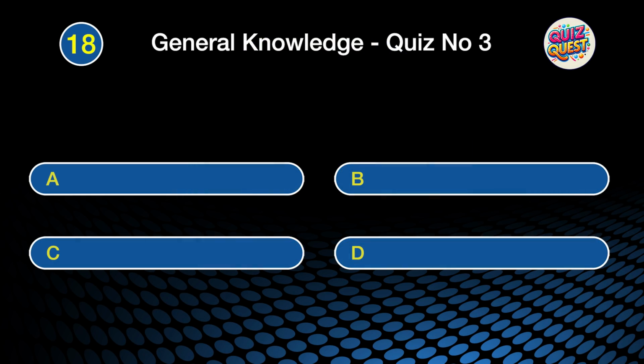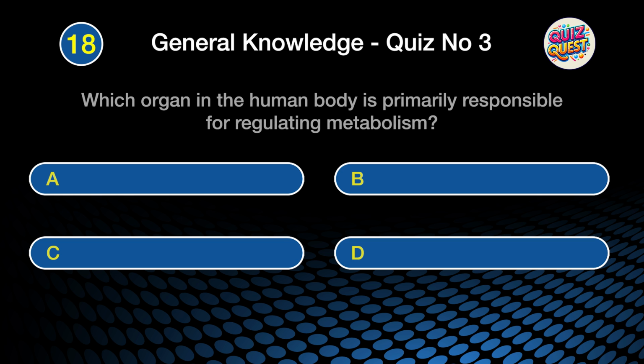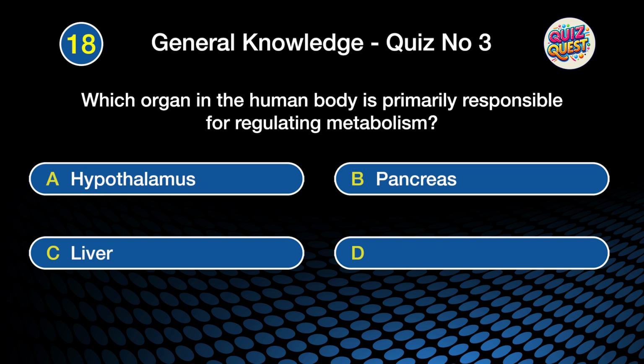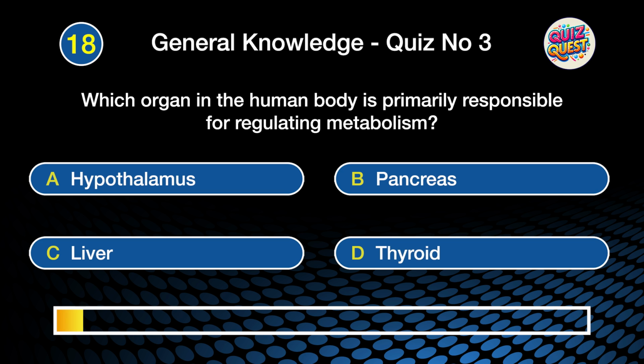Question 18. Which organ in the human body is primarily responsible for regulating metabolism? Is it A, the hypothalamus, B, the pancreas, C, the liver, or D, the thyroid?